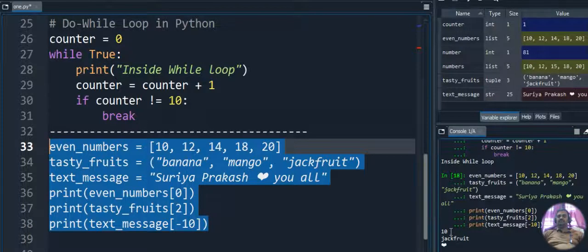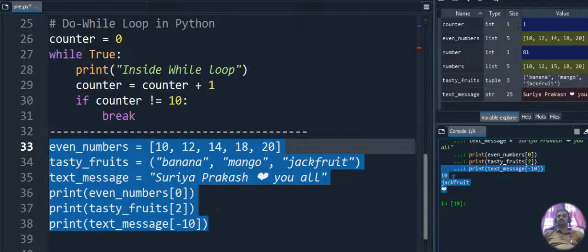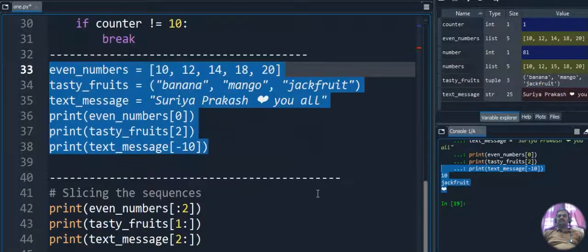So you can see 10 is retrieved, and jackfruit, the position to jackfruit, is retrieved, and when we are giving -10, the heart symbol is displayed as output here. You can see the output here, I hope. Okay. Now let's move to the last code.